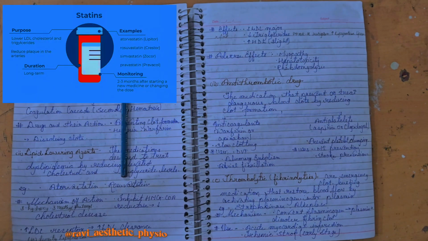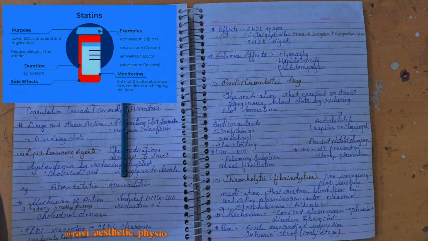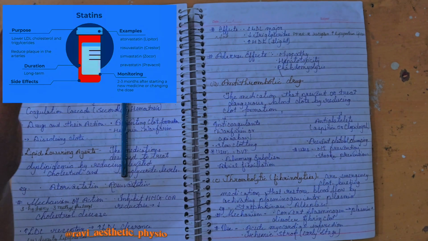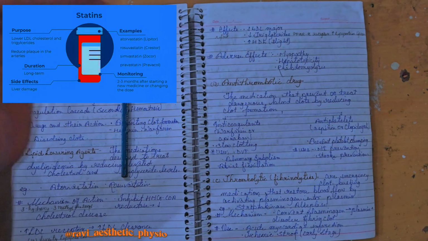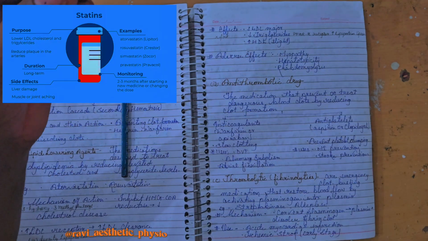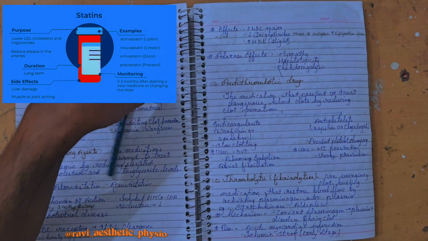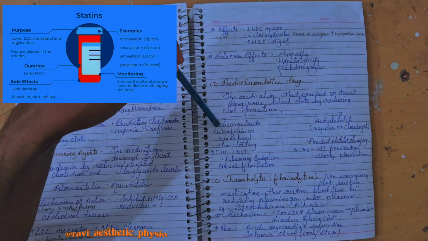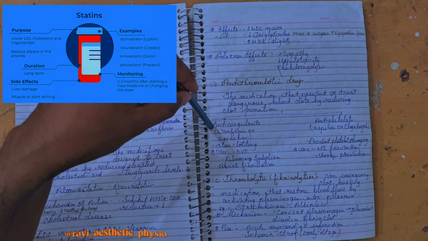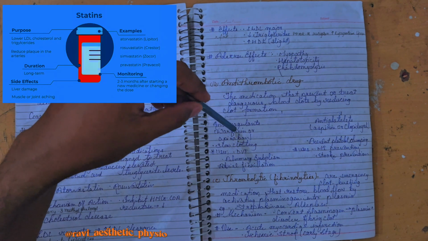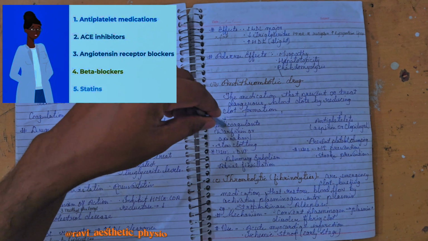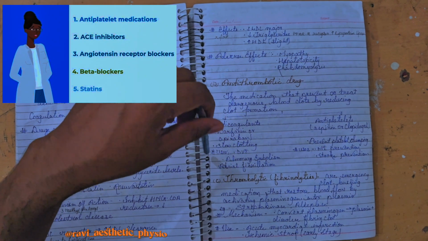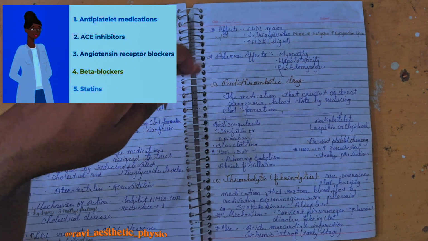So if any thrombus or embolism, plaque formation, or atherosclerosis occurs in our blood vessels, it will break them down and ease the flow of blood into the systemic circulation. There are two types: anticoagulants and antiplatelets. Examples of anticoagulants are warfarin and apixaban. Apixaban or warfarin are slow clotting agents used for deep vein thrombosis.